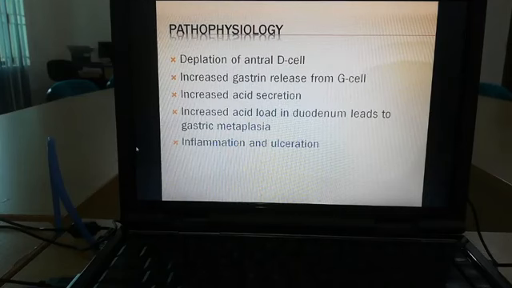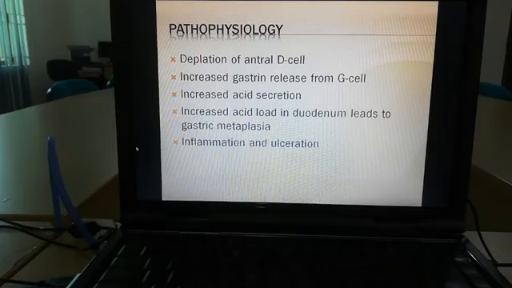Now, in short, the pathophysiology of peptic ulcer. What happens in the disease process? At first, there is depletion of the antral D cell, and increased gastrin release from the G cell. Increased gastrin release in turn causes increased acid secretion, that is hydrochloric acid secretion, and this acid load in the duodenum causes gastric metaplasia and ultimately leads to inflammation and ulceration. So this is the basic mechanism of peptic ulcer diseases.